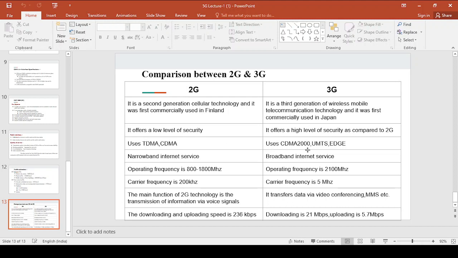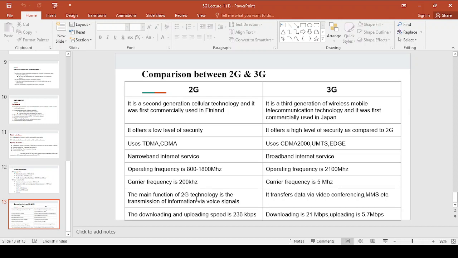For 3G you have CDMA 2000, UMTS and EDGE, and 2G provides narrowband internet services whereas 3G provides broadband internet services. The operating frequency for 2G is 800 to 1800 megahertz. For 3G it is 2100 megahertz, and the carrier frequency for 2G is 200 kilohertz and for 3G is 5 megahertz, right?